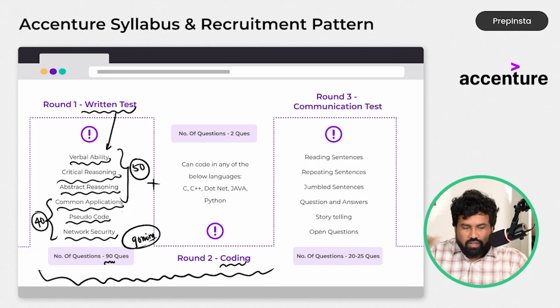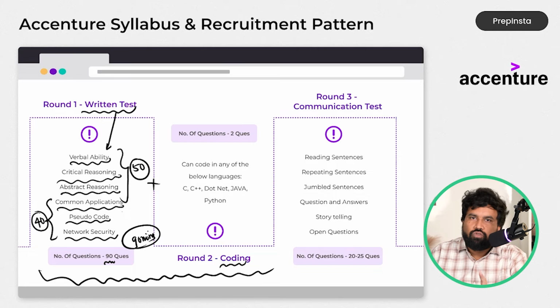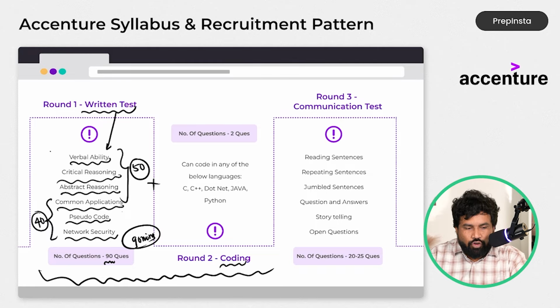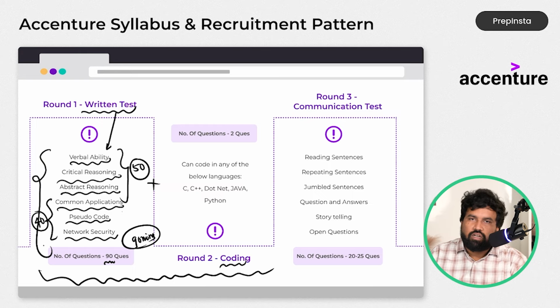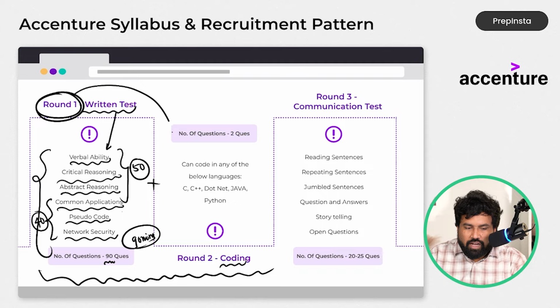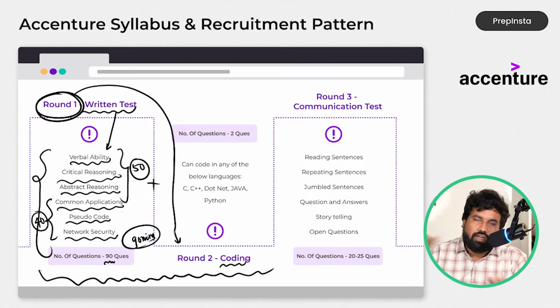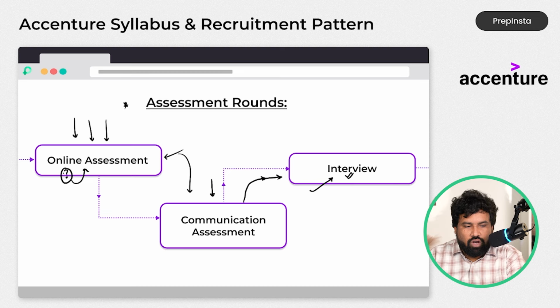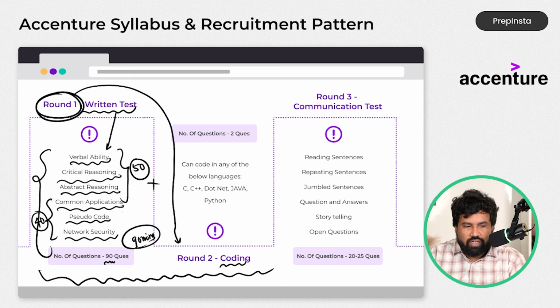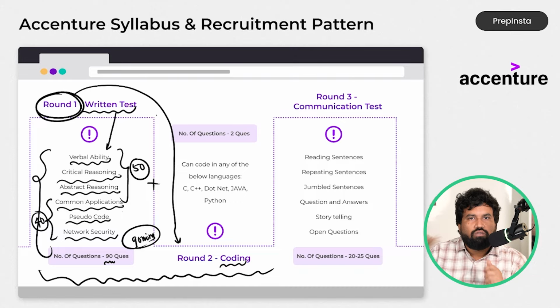Okay. So there will be sectional cutoffs, and an overall cutoff will also be there for Accenture. And if you are able to clear all the sectional cutoffs and the overall cutoff, then if you clear round 1, round 2 will also start immediately within the same examination. So round 1 and round 2 together are called the online assessment now. So together they will happen at a time. Okay, remember this.